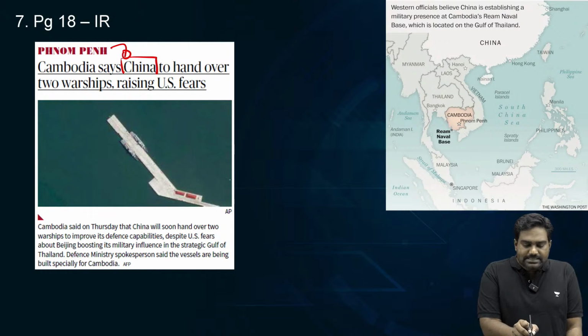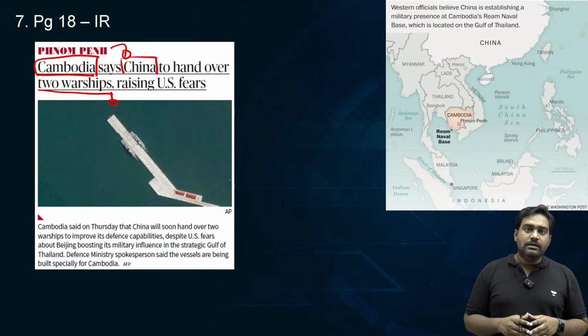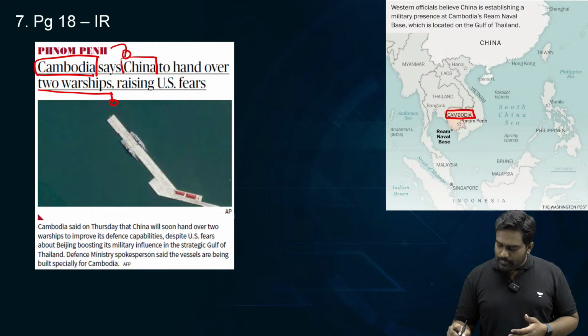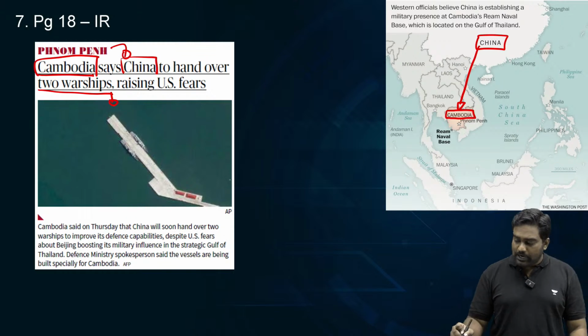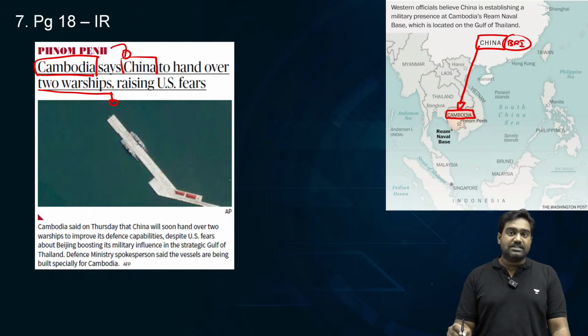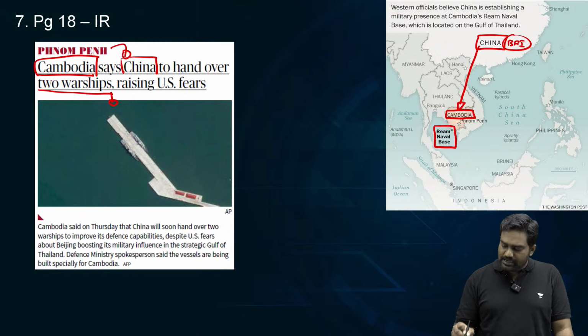Next, on page 18, we have an article from International Relations. China has reportedly handed over 2 naval ships to Cambodia. This signifies the growing strategic defense relations between China and Cambodia. Cambodia is seen as a close ally of China in Southeast Asia region. China exercises significant influence over Cambodia, and it's part of China's Belt and Road Initiative. China has already made significant investments in Cambodia. It shares a very good defense military relationship, and there are reports that China is building a military base at the Ream naval base in Cambodia.